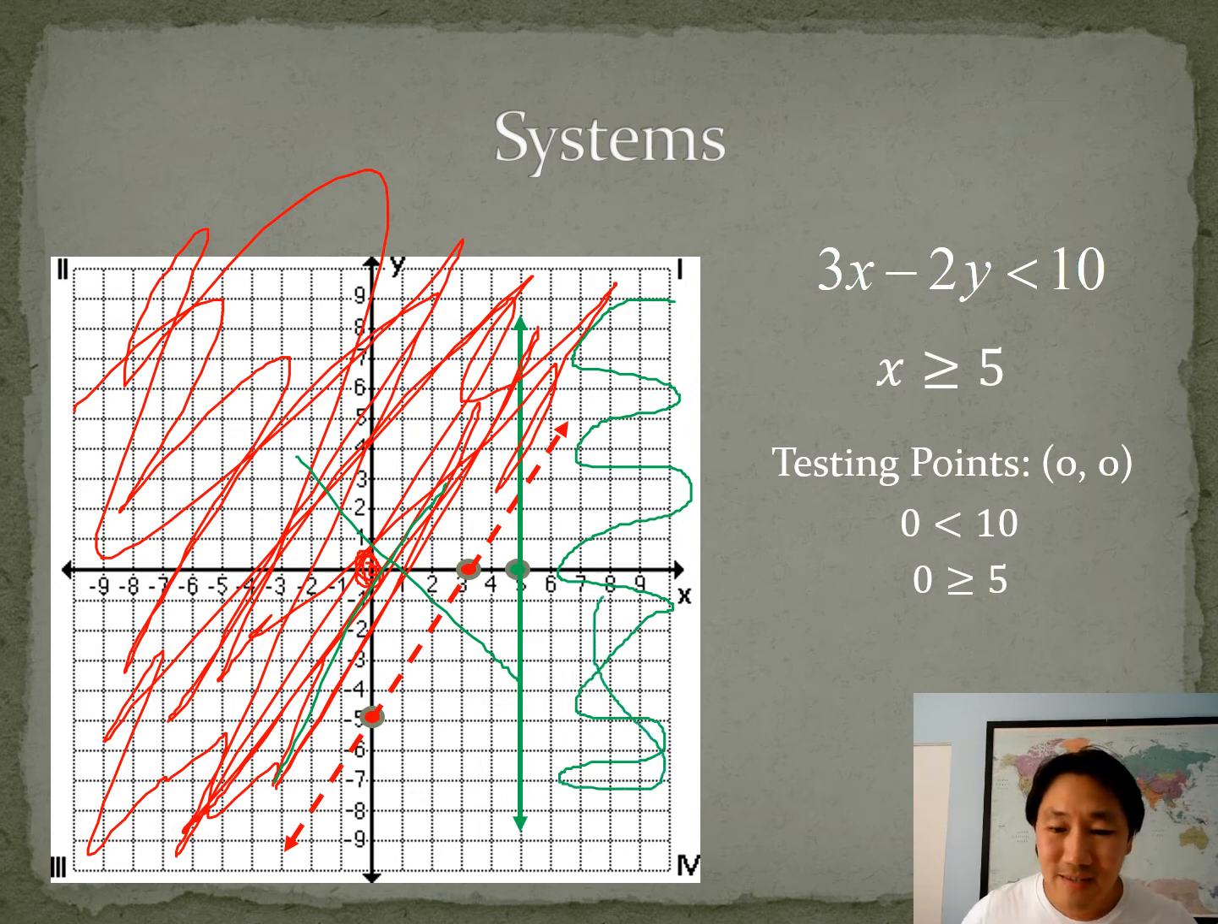Now, since this is a system, you have to look at both shadings. All right, where do both shades overlap each other? And it turns out that they overlap right in here.